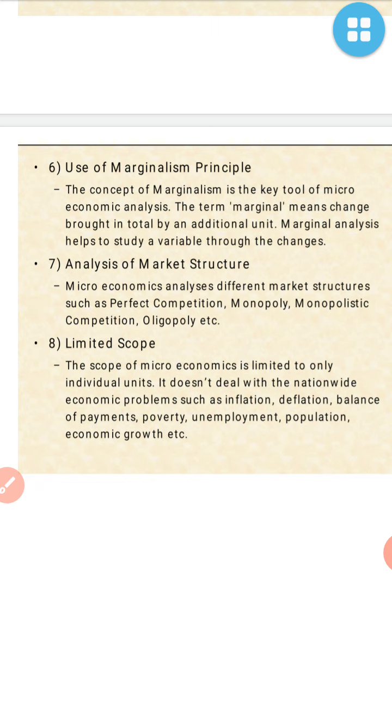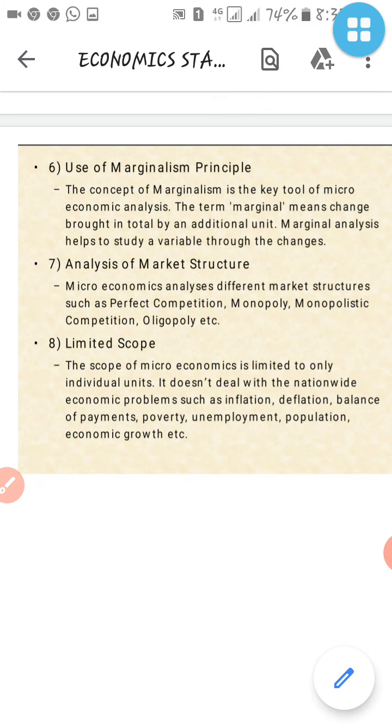It is based on this also. There are shopkeepers we can see in the market, different market structures such as perfect competition. It is competition based, that we have to analyze, means the shopkeeper has to analyze the market structure and then he can put his things for earning.